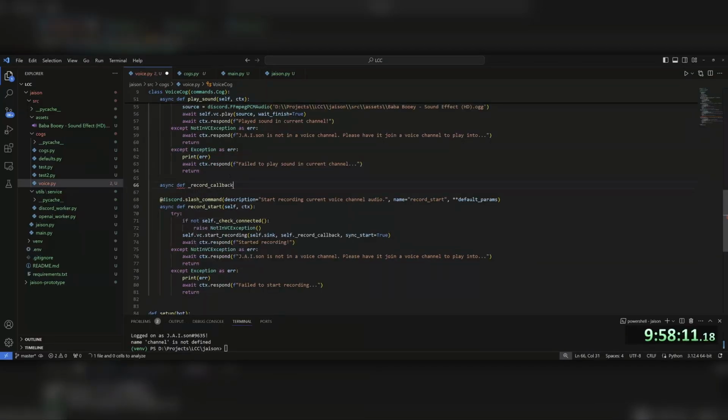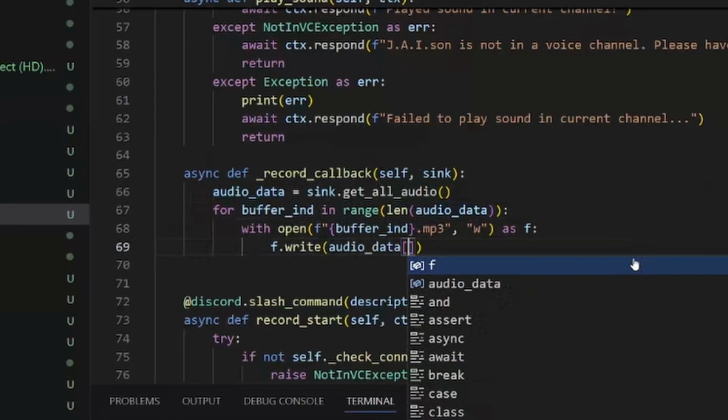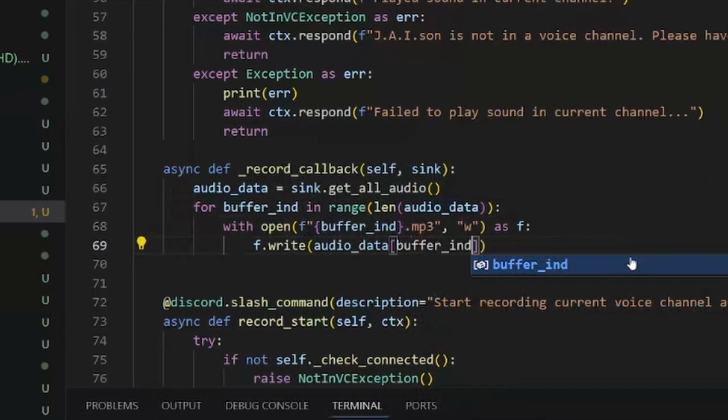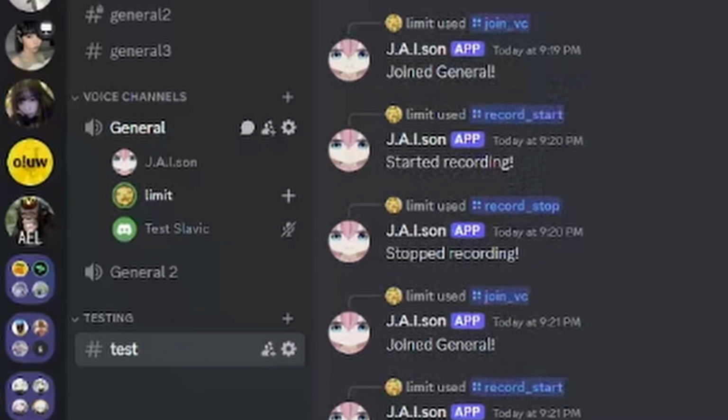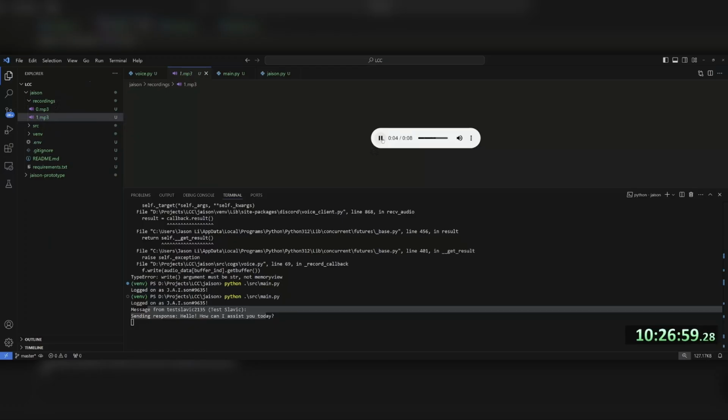The callback function is a function that runs once we call stop recording, and it's here we can extract all the data from our sink and write the bytes into files. We can either extract all the audio as we hear it, which is where everyone's voice is on the same audio track, or by using get all audio, we're able to extract and isolate audio per person. I mean from my other mic. Just like that, in about 0.1% of our time, we made Craigbot and then some.